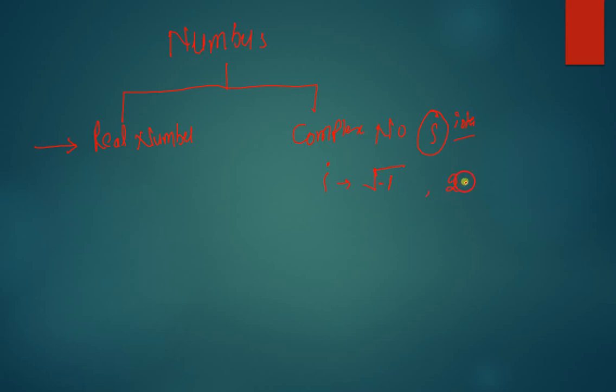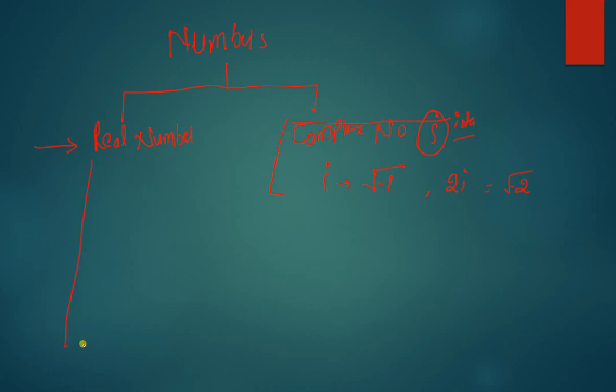Like 2 iota will be equal to under root of -2, right? That's not of any kind of usage from SSC or banking or any kind of competitive exam point of view, right? So we are only going to deal with real numbers.